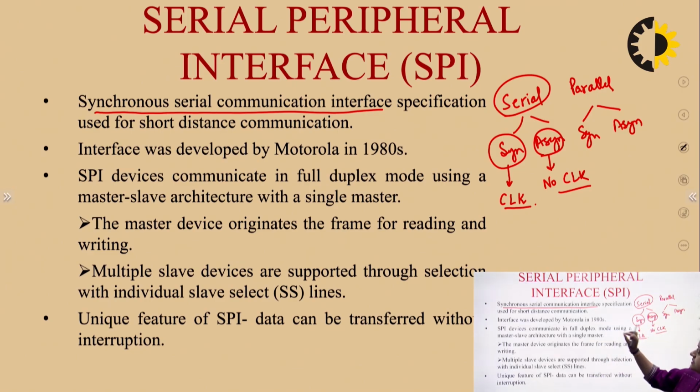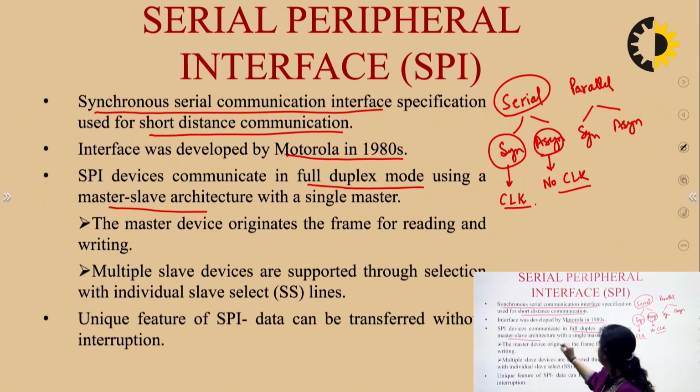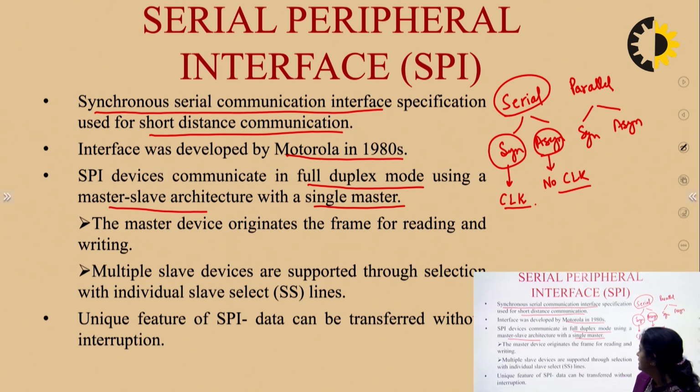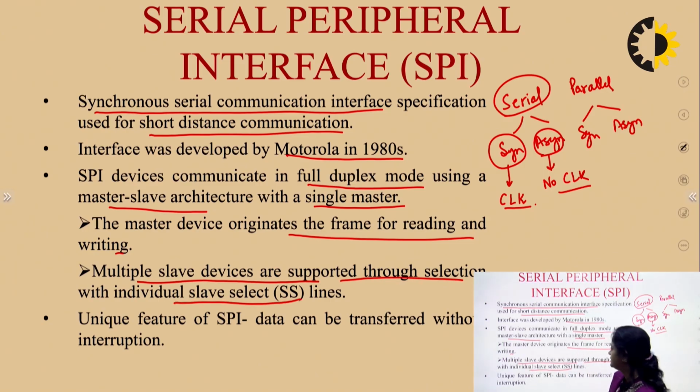SPI is a synchronous serial communication interface specification which is used for short distance communication. Its interface was developed by Motorola in the 1980s and it communicates in full duplex mode using master-slave architecture with a single master. The master device originates the frame for reading and writing, and multiple slave devices are supported through slave selection lines.